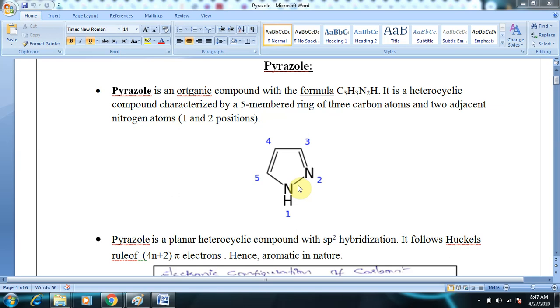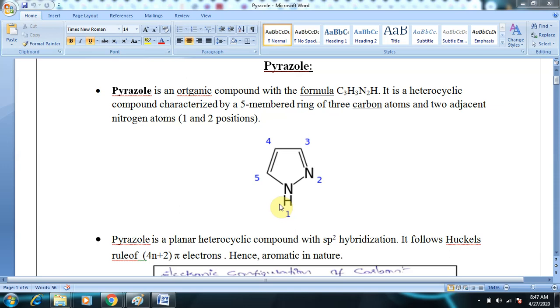And what if the positions of the nitrogen atoms are 1 and 3? They are called imidazoles. If the nitrogen atoms are at 1 and 3 positions, it is called imidazole, and if they are present at 1 and 2 positions, then the heterocyclic ring is called pyrazole. And as you can see from the structure, pyrazole is a planar heterocyclic compound with sp2 hybridization.